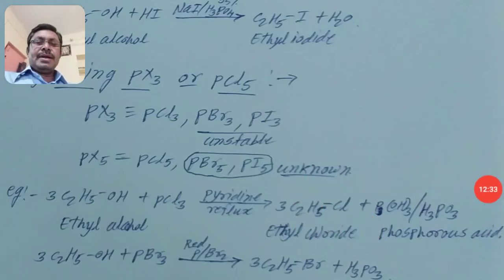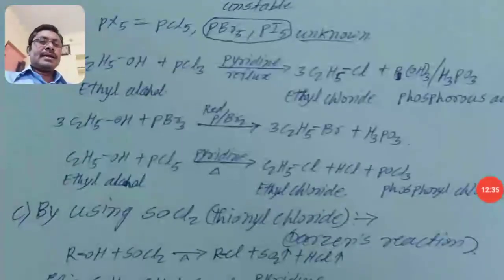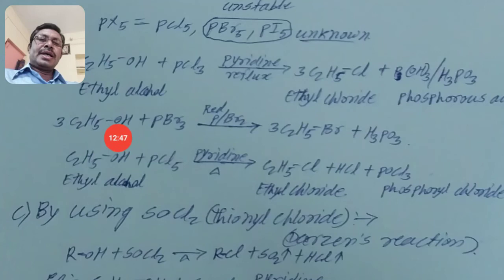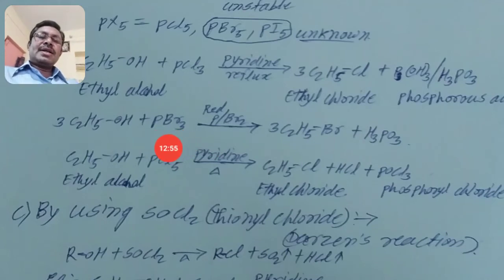The next example is with phosphorus bromide. There are also 3 halogen atoms, so you must take 3 alcohol molecules. By replacing 3 OH groups by 3 bromine, we get an alkyl halide. But PBr3 is unstable, so it is prepared in situ, within the reaction. How is it prepared?